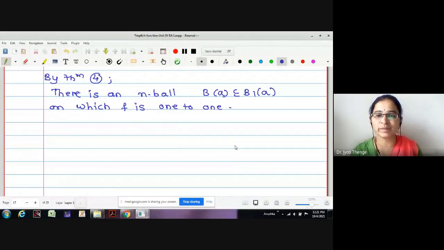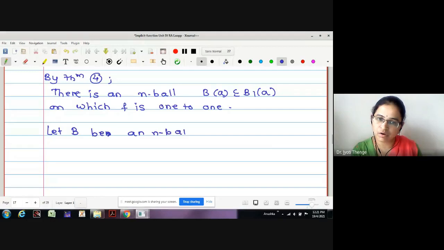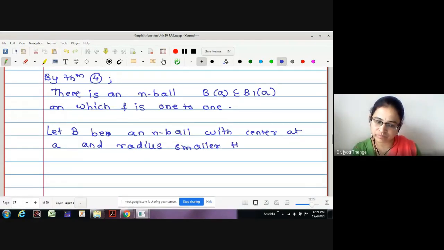Now the third ball B we will select, whose f image will contain an open ball. Let B be an n-ball with center at a, and radius smaller than that of B(a).